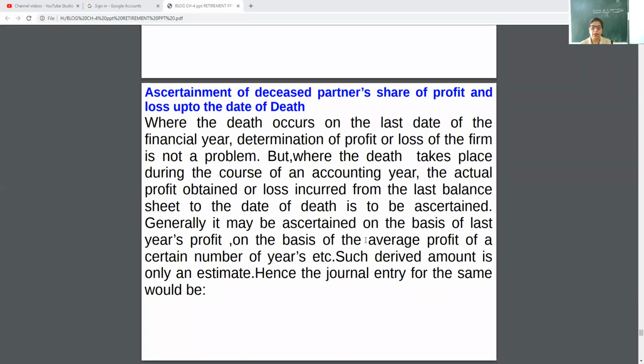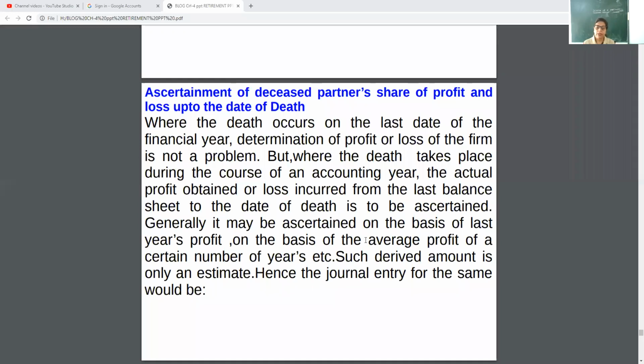Ascertaining the deceased partner's share of profit and loss up to the date of death. Where the death occurs on the last date of the financial year, determination of profit or loss of the firm is not a problem because you will calculate the profit of the whole year. But as I just told you, we can't decide the date.